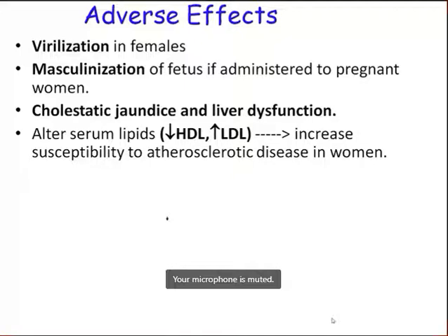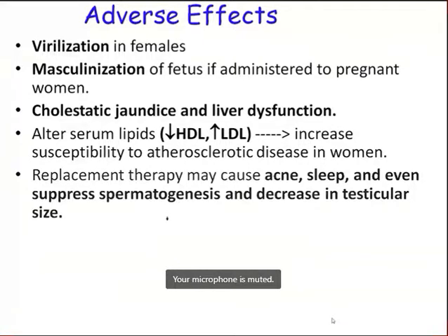That means, same as testosterone, since they have androgenic activity, they lower HDL, the good cholesterol, and they increase the LDL, low density lipoprotein, that is bad cholesterol. That means they increase the susceptibility to atherosclerotic disease in women. Replacement therapy may cause acne, and even suppresses the spermatogenesis and decreases the testicular size. Prostatic enlargement and edema are other reported adverse effects.